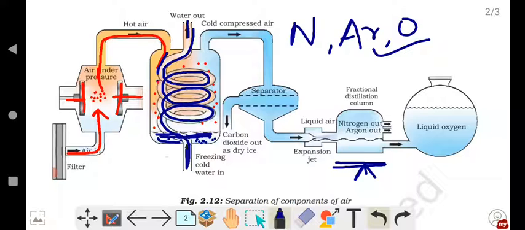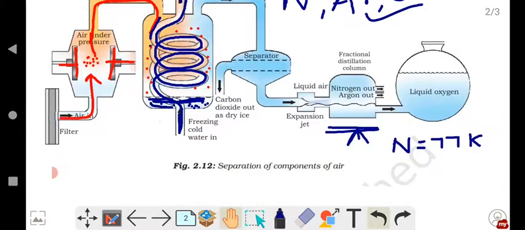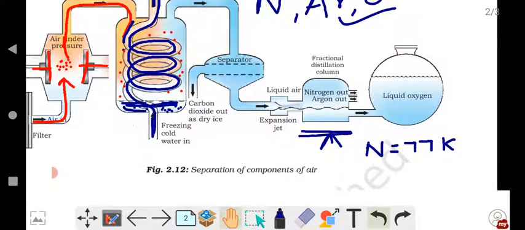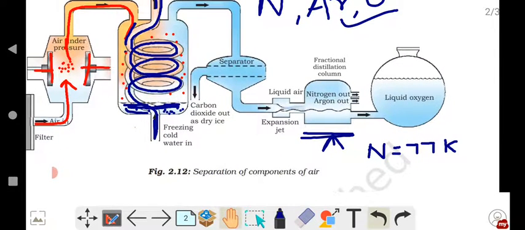Then, the boiling point of nitrogen. I'll write here, nitrogen is 77 Kelvin. And the boiling point of argon is 87 Kelvin.